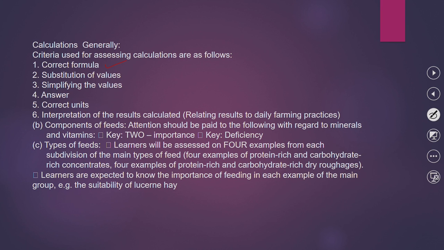For instance, the formula for digestibility coefficients is dry matter intake in kilograms minus dry mass of manure in kilograms, over dry matter intake in kilograms, multiplied by 100.